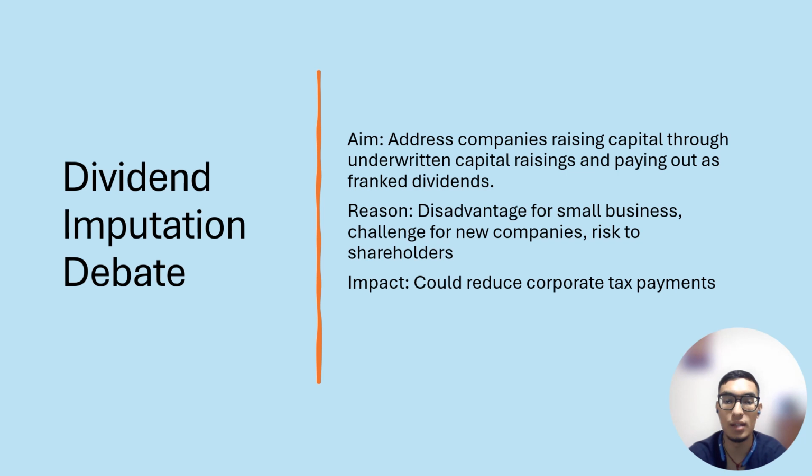The reason is that it is a disadvantage for small businesses, a huge challenge for new companies, and a risk to shareholders. The impact of this debate could be reduced corporate tax payments.